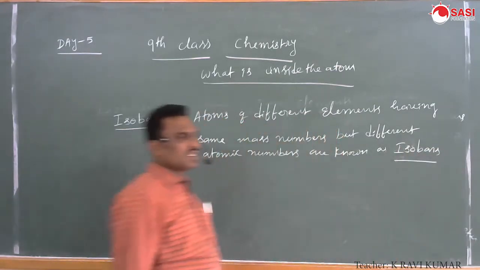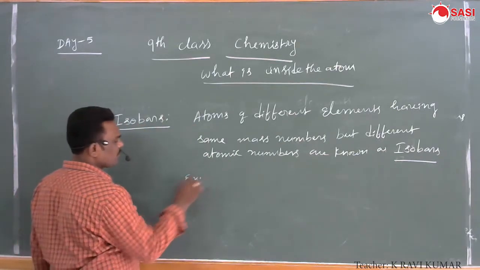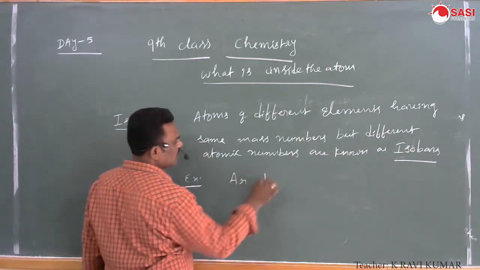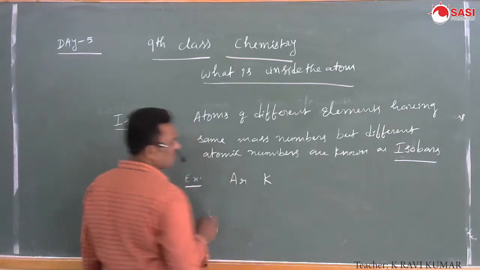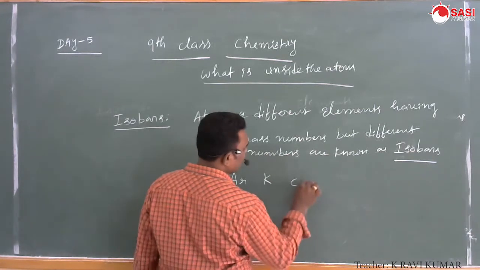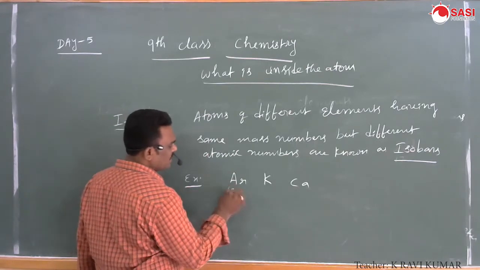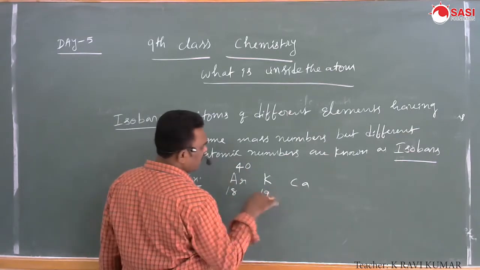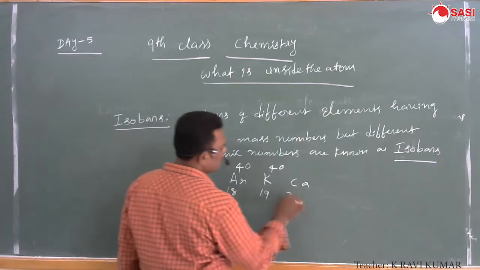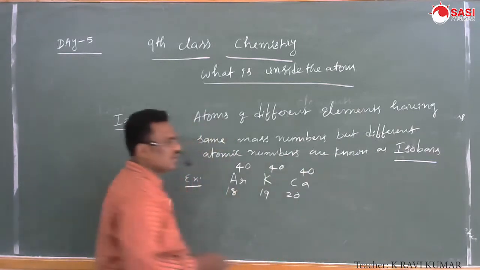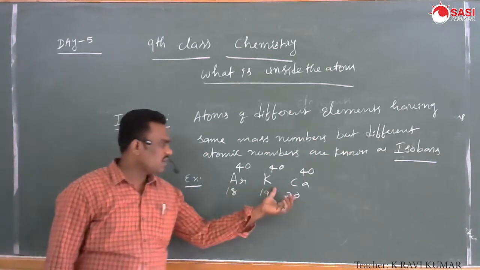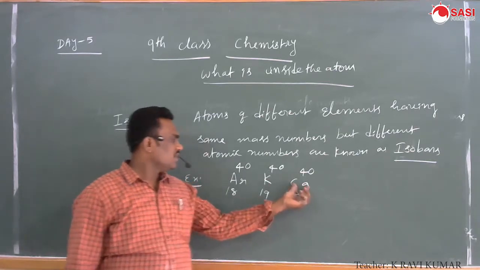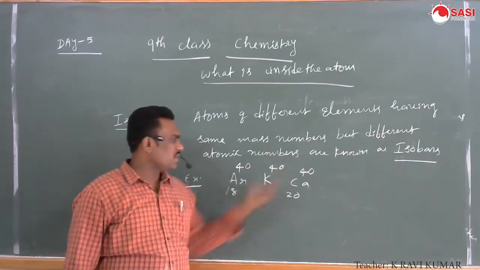For example, argon, potassium and calcium. Argon has atomic number 18 and mass number 40, potassium is 19 with mass number 40, and calcium is 20 with mass number 40. The atoms are of different elements and the mass number is the same, but the atomic numbers are different.